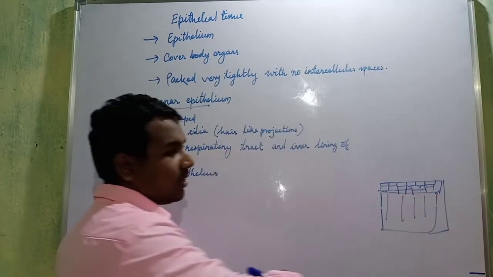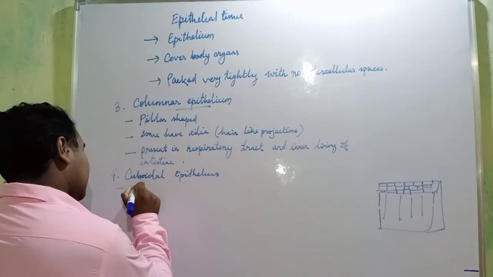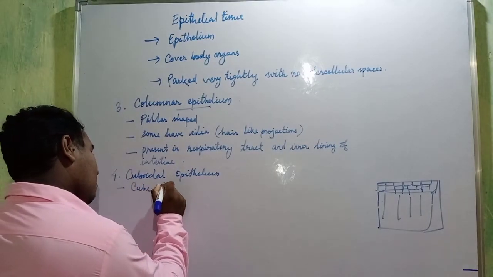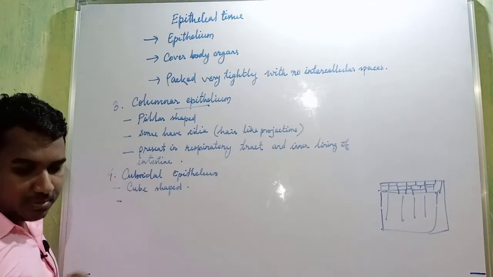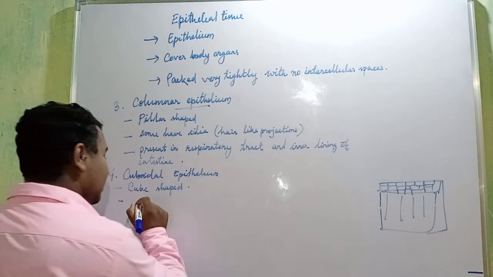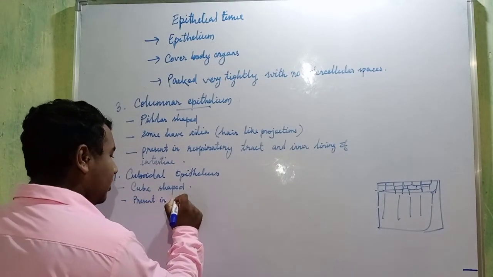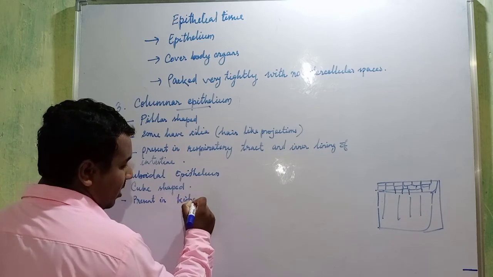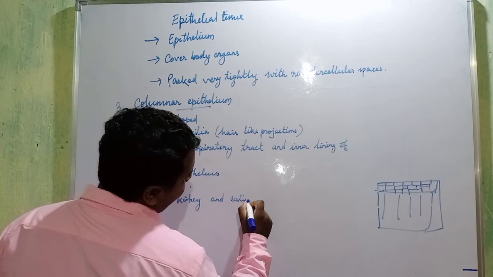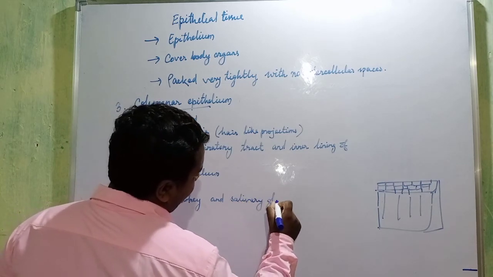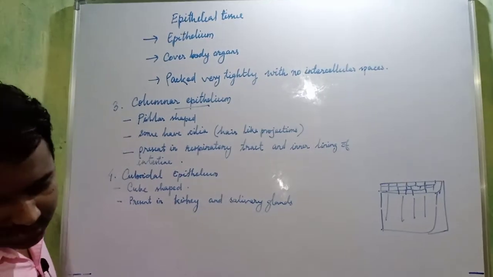From inside it is divided. Okay, so right here, these are cube shaped, then present in kidneys and salivary glands.